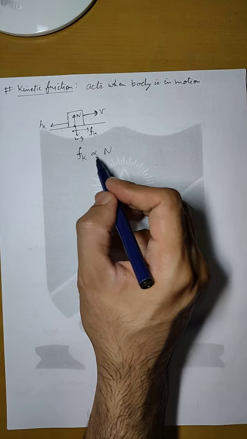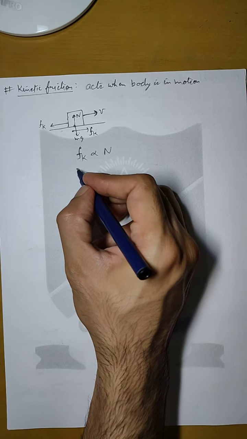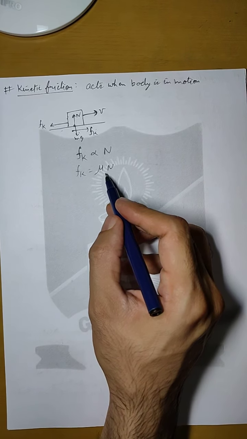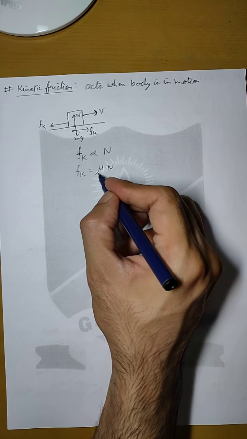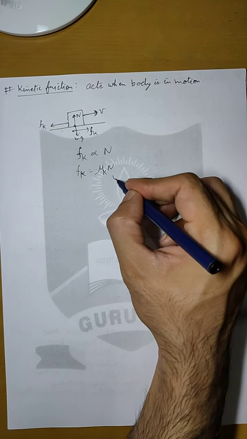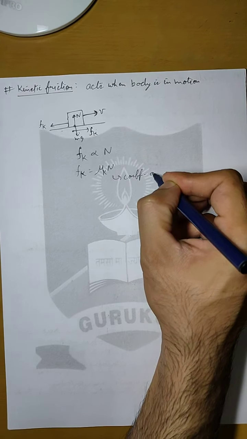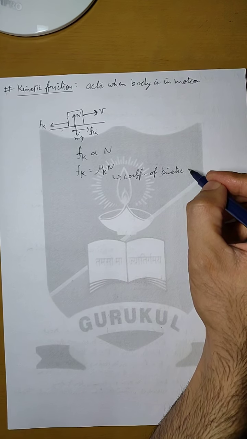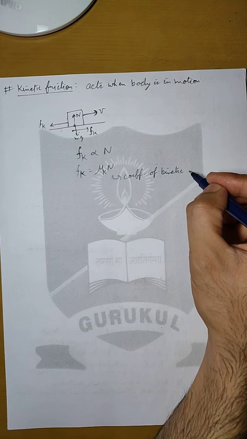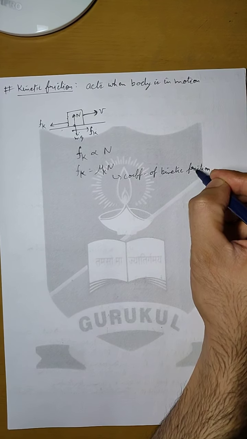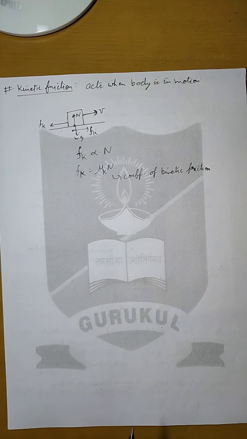So kinetic friction is directly proportional to normal reaction, and we can write again a coefficient of friction. This time, since we are talking about kinetic friction, this is the coefficient of kinetic friction.